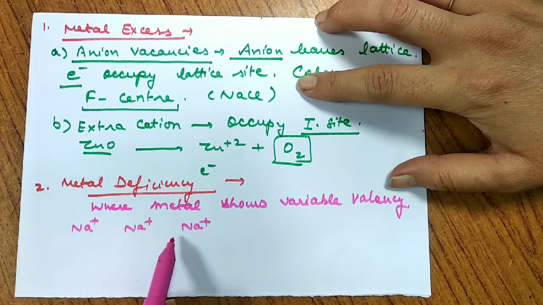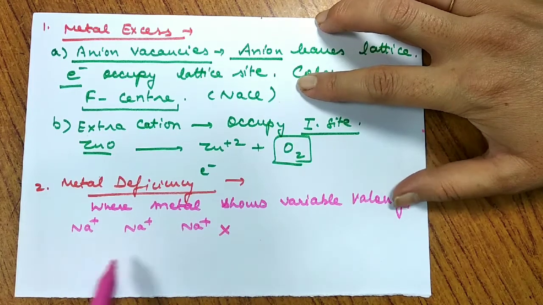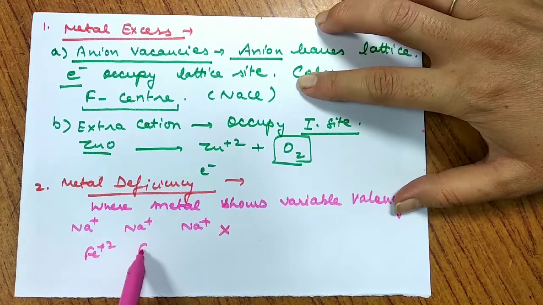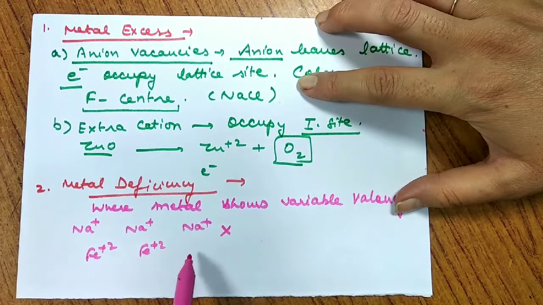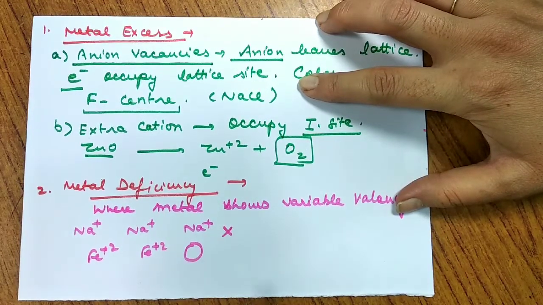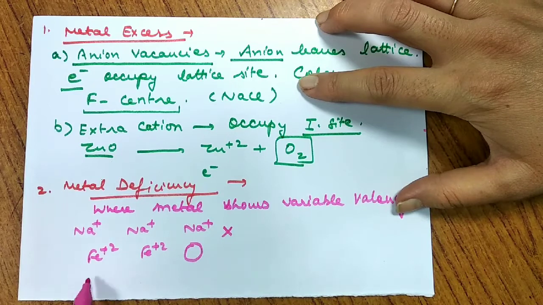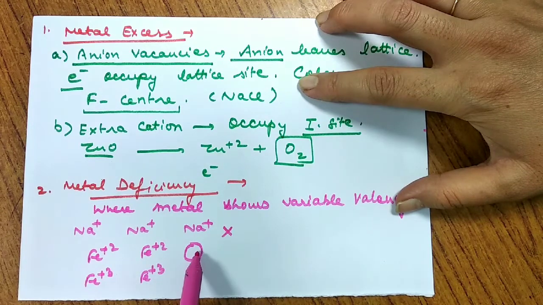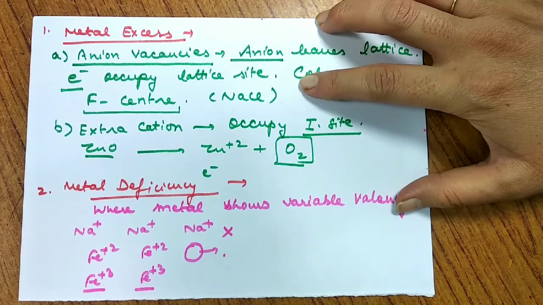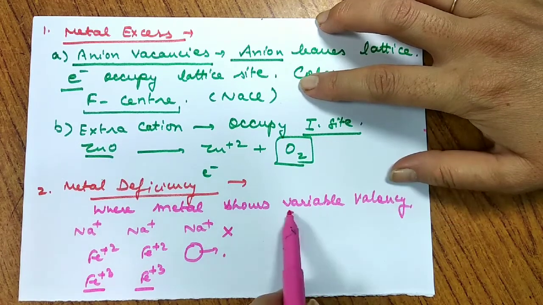If Na shows only one valency, this type of defect is not observed. Suppose I'll be having Fe+2, Fe+2. Metal deficiency means suppose one metal has been lost from here. So somewhere another metal changes its oxidation state to lose an equal number of electrons. यहाँ से +2 कम हुआ तो यहाँ पे एक इलेक्ट्रॉन उन्होंने लूज करके +2 को बैलेंस कर दिया.